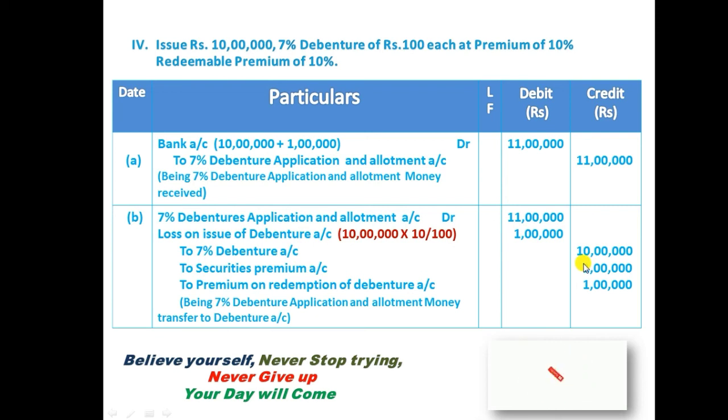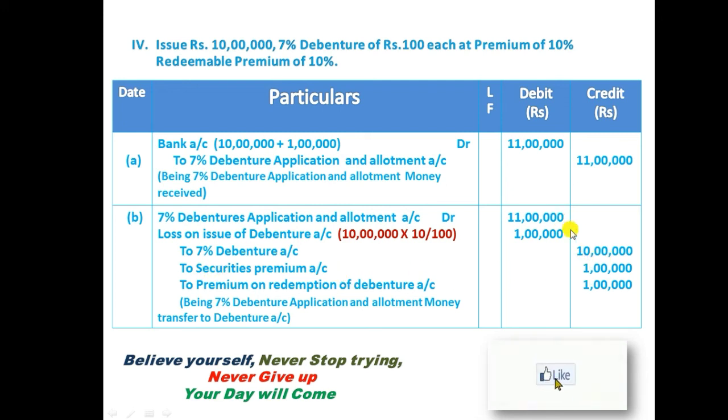10 lakh. Whenever we credit the debenture account, we need to credit only the face value. The face value we know already is 10 lakh rupees, so we need to credit 10 lakh, but the company already collected 11 lakh rupees from the debenture holder. So out of 11 lakh, the company transferred 10 lakh to the debenture account, and the balance 1 lakh is transferred to securities premium account.